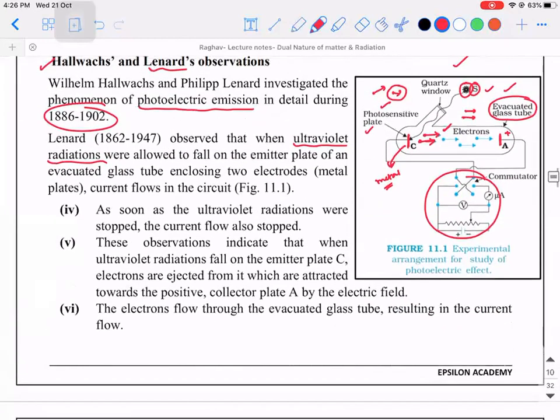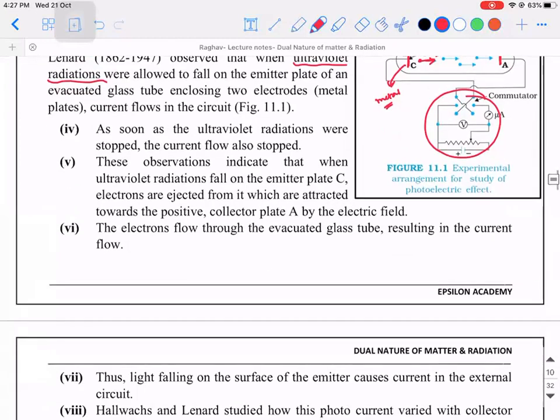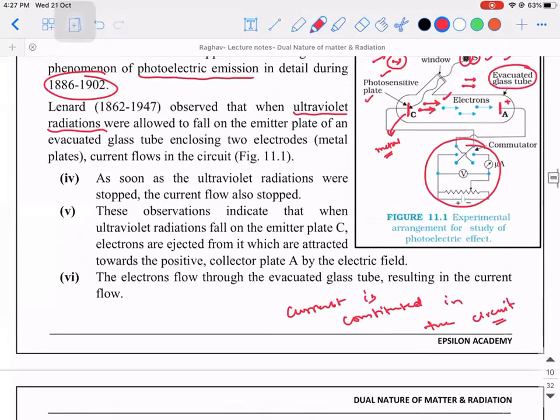Okay. So from this whole context, can I say that current is constituted in the circuit? Can I say this, guys? So there is current that is constituted in the circuit. If you observe, we have not used any wires inside the tube. Between cathode and anode, there is no wire. What is actually flowing? The photoelectrons are actually flowing. Right? So when they are able to flow, they'll go to the positive plate. They'll be able to complete a loop and come back to this point. Hence, current is constituted in it.